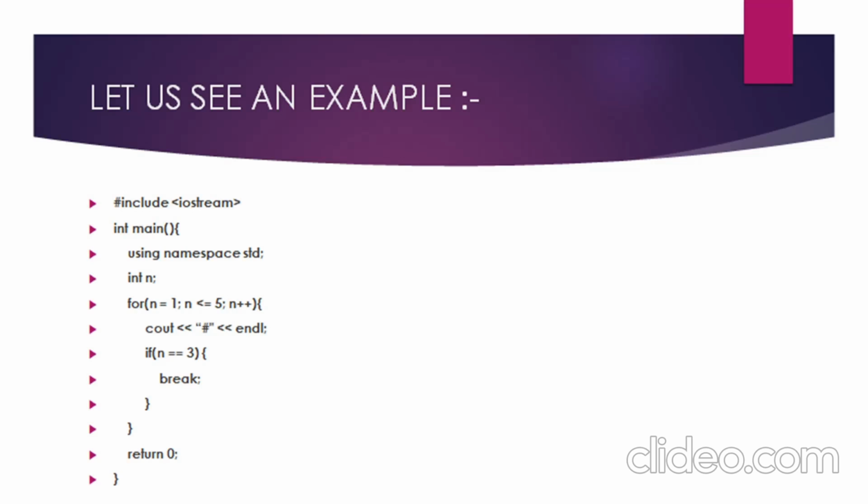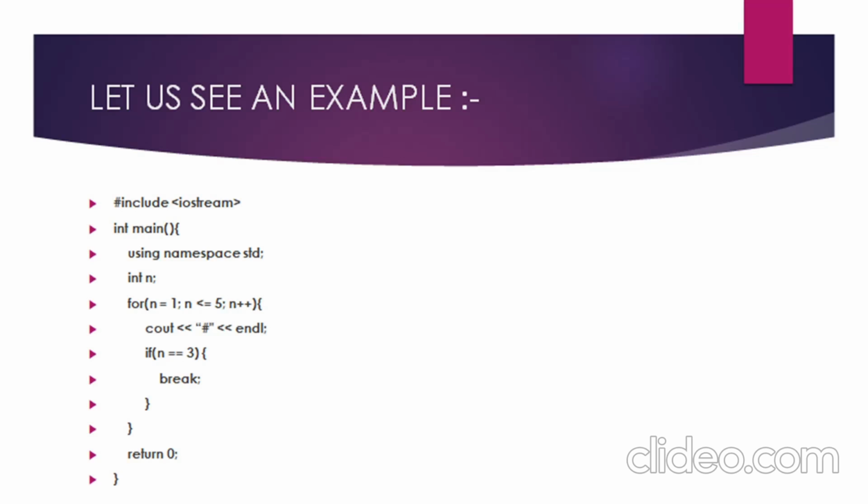Why? Because in the first iteration of the loop, as 1 is less than 5, the for loop condition is checked, and also the if condition is false. So hash will get printed and n++ increases the value of n to 2. Now again hash gets printed in the second iteration. And why does this happen?